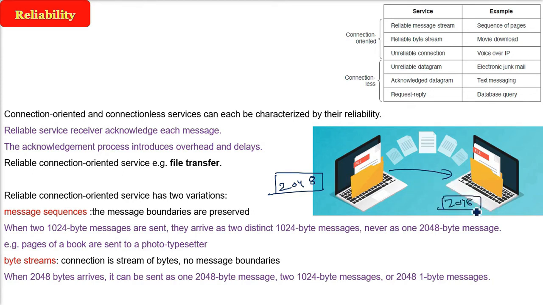That is, you can get it as it is, or even it can be divided by the network in 1024 because it is a byte stream. It is not a message sequence. In message sequence, the message boundaries have to be preserved. In byte stream, it is not there. For example, downloading a movie. It is just a bit stream. If you are live streaming, it is just a stream of bits, right? You don't need a proper boundary here.